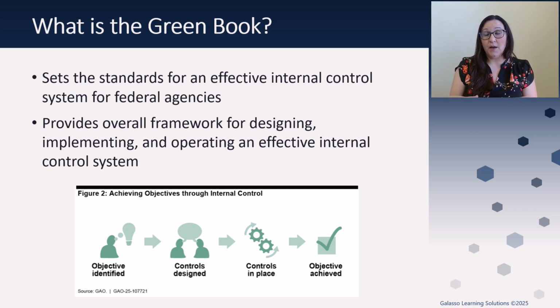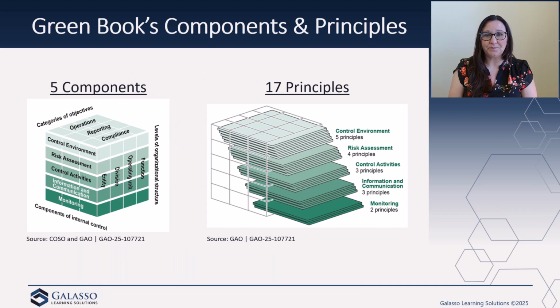At the bottom of our slide here, we see a graphic that comes out of the Green Book, and it's showing how we are going to be achieving our objectives through internal controls. First identifying what your objective is, then creating the controls and putting them into place so that you actually are able to achieve your objectives.